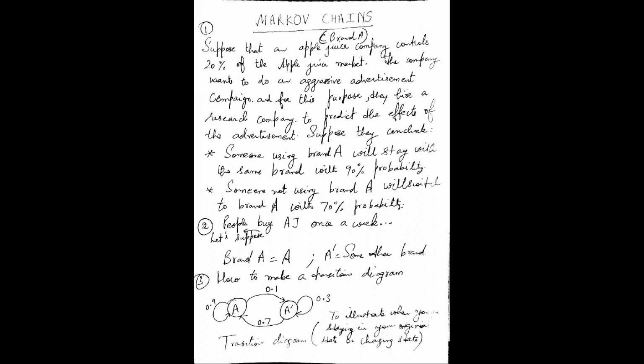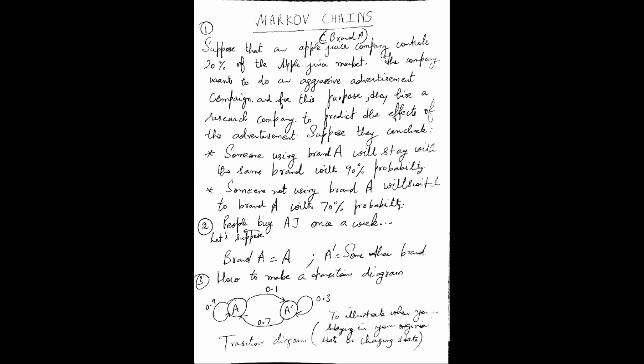What is my S0? 0.2 and 0.8. And what is my P, which is the probability transition matrix? 0.9, 0.1, 0.7, 0.3. What answer will I get after this matrix multiplication? I will get 0.74 and 0.26. This I got from using the multiplication principle. Here I have multiplied the initial state with the probability transition matrix to get the next state.